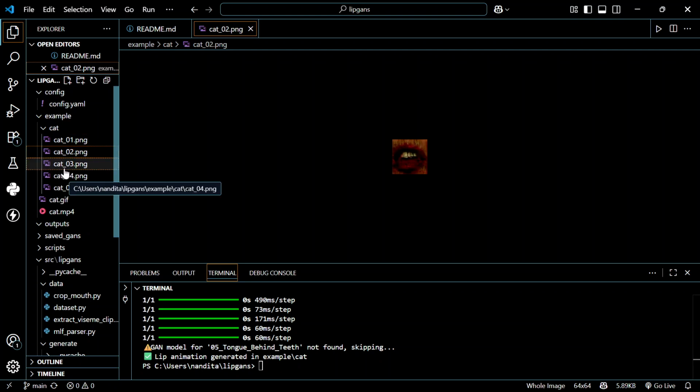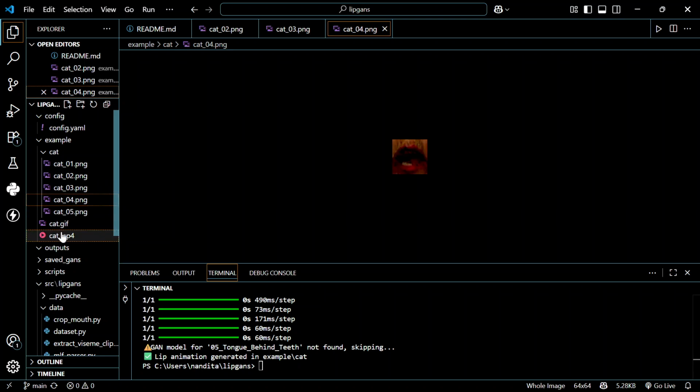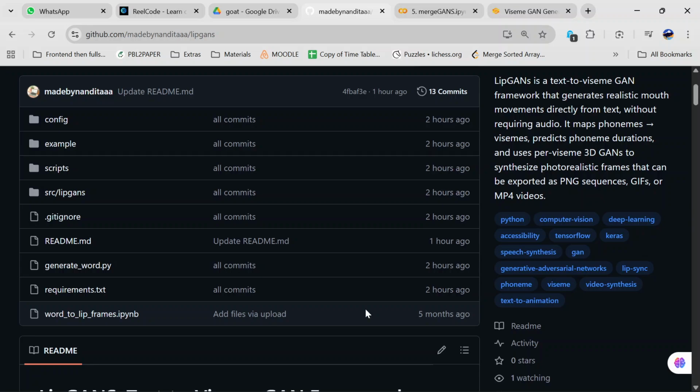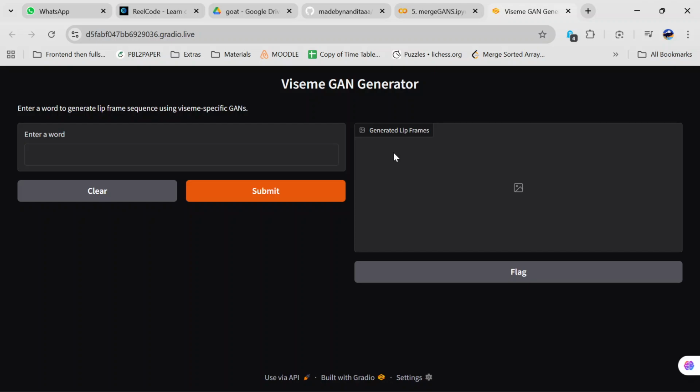So each frame is generated like this, and then there's a GIF, and then there's an MP4. Now the MP4 video is too short, which is why it is not working. But if we reduce the speed at which the frames are moving, I think the video should work too. This is still an ongoing project. I have also made this so that you guys can try it out yourself.